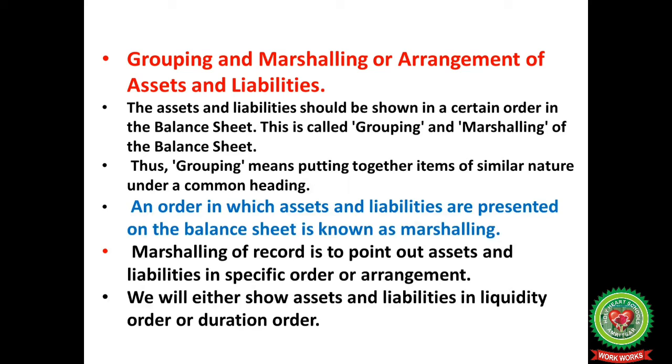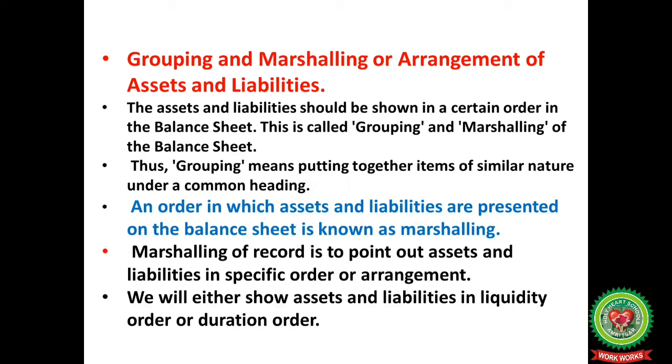Now, grouping and marshalling or arrangement of assets and liabilities. The assets and liabilities should be shown in a certain order in the balance sheet. This is called grouping and marshalling of the balance sheet. Grouping means putting together items of similar nature under a common heading. An order in which assets and liabilities are presented on the balance sheet is known as marshalling. Marshalling is to present assets and liabilities in a specific order or arrangement.